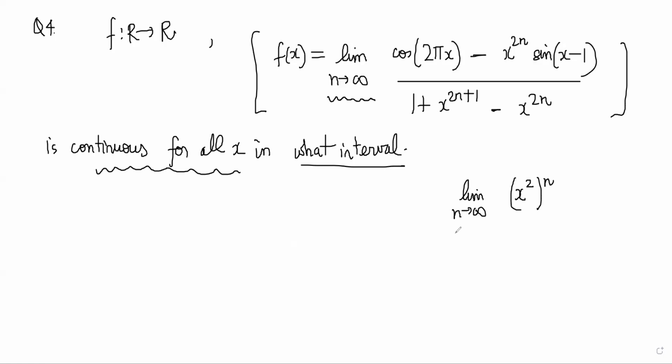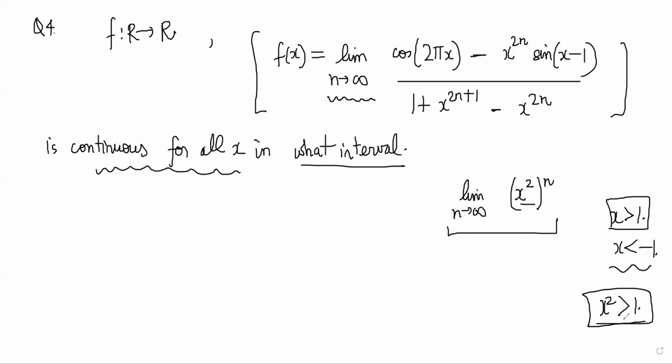If x is greater than 1 or x is less than minus 1, then obviously x square is greater than 1, so x square power n is tending towards infinity, right? Is everyone understanding what I'm saying? So that is one particular case.